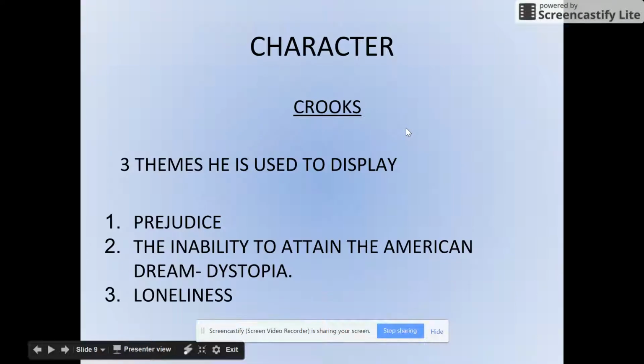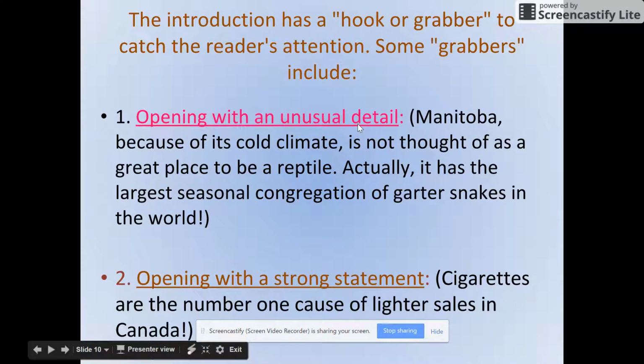So a couple examples of things you can use for attention getters are starting with an unusual detail, like a random fact, maybe a random fact about the American dream, or something that ties into what your essay's about. Not like, hey, did you ever know that cucumbers grow out of the ground? I don't want a random fact, I want an unusual detail that ties directly into your essay. A strong statement about something: the American dream is unattainable for 75% of people because minimum wage is all they earn. Maybe you look up something like that.